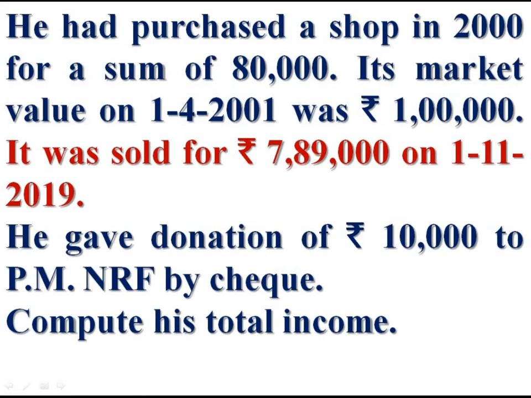He had purchased a shop in 2000. Now it was sold for rupees 7,89,000 on 1st November 2019. The shop was purchased in 2000 and was sold in 2019, after many years. It is a long-term capital asset. We have to compute capital gain. This 7,89,000 is the sales consideration, that is full value of consideration.